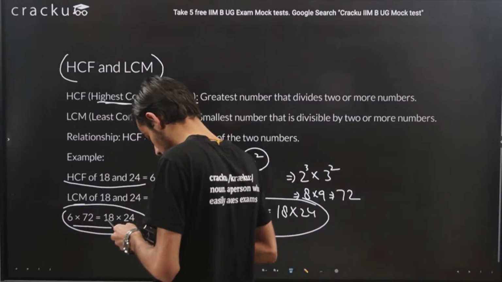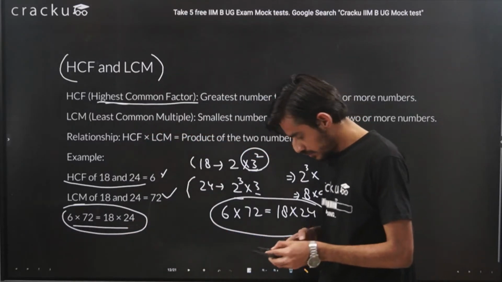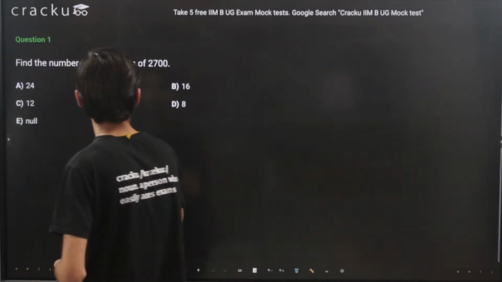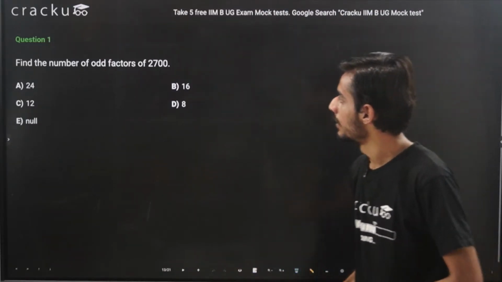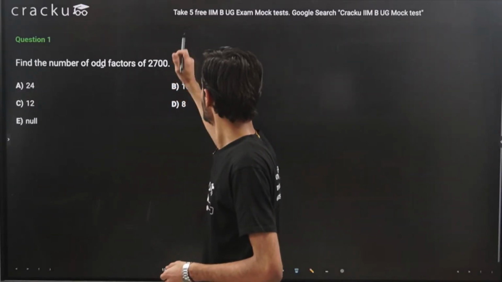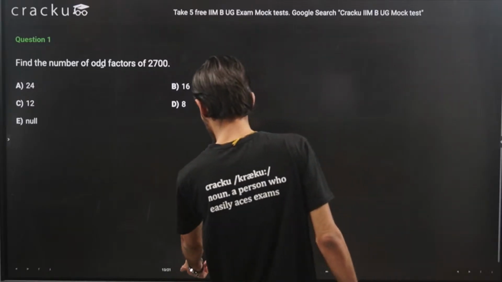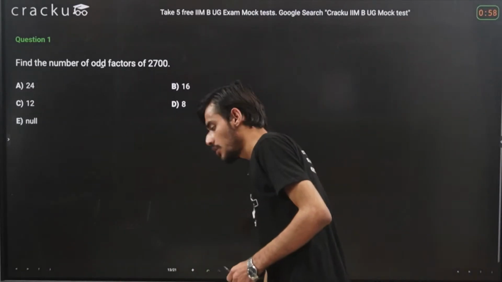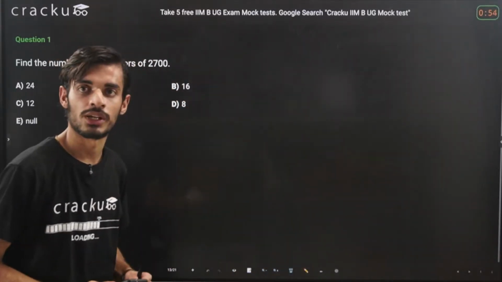I think that should also be clear. Okay, moving ahead. Let's start with some questions. This is the first question. You need to find the number of odd factors of 2700. You can try this question. Try this out. I think the timer is visible. You have 1 minute to solve this question.